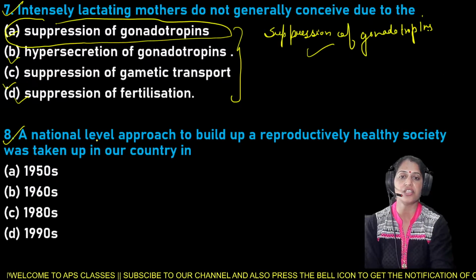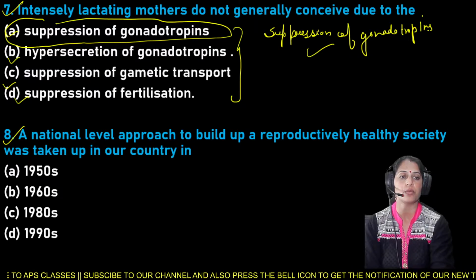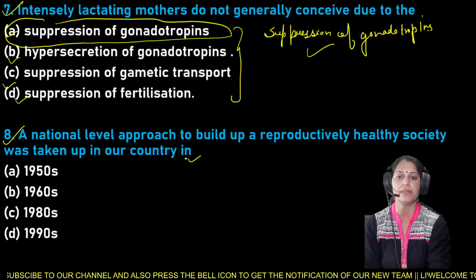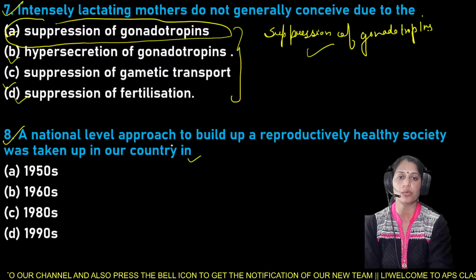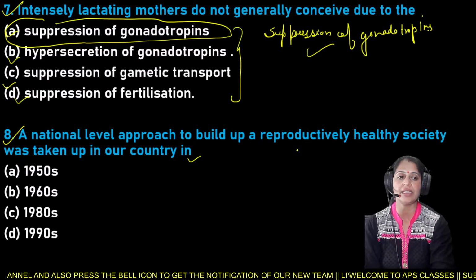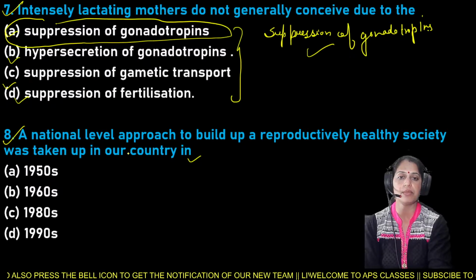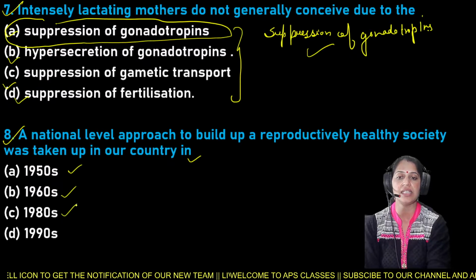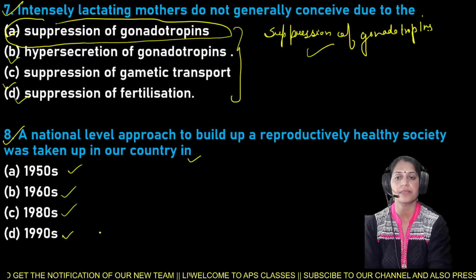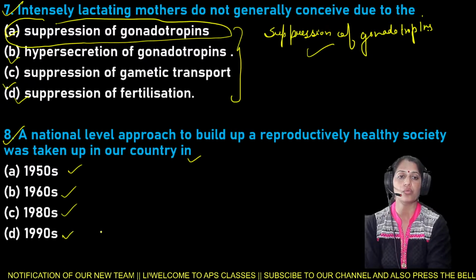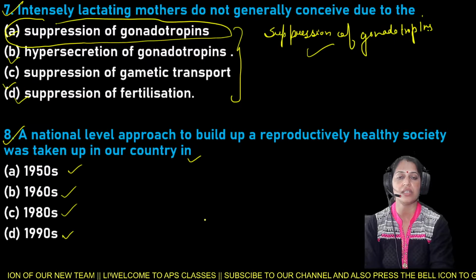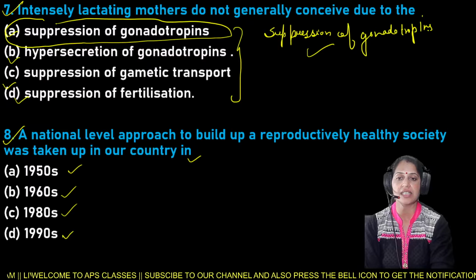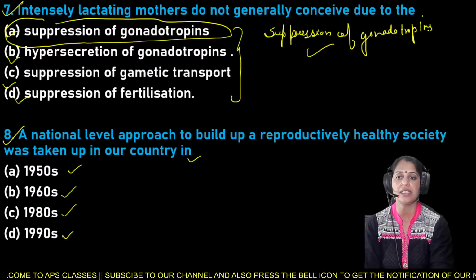Question number 8: a national level approach to build up a reproductively healthy society was taken up in our country in 1950s, 1960s, 1980s, and 1990s. A national level approach to build up a reproductively healthy society was taken up in our country, especially in 1950s, 1960s, 1980s, as well as 1990s.